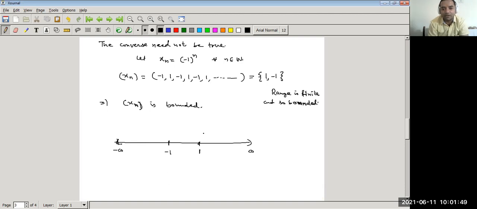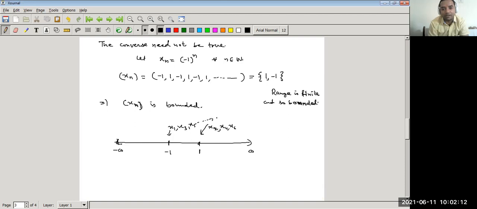How can we show that? Because when we take x1, we get this number. When we take x2, we get this number. When we take x3, again we get minus 1. x4 we get 1, x5 we get minus 1, x6 we get 1.